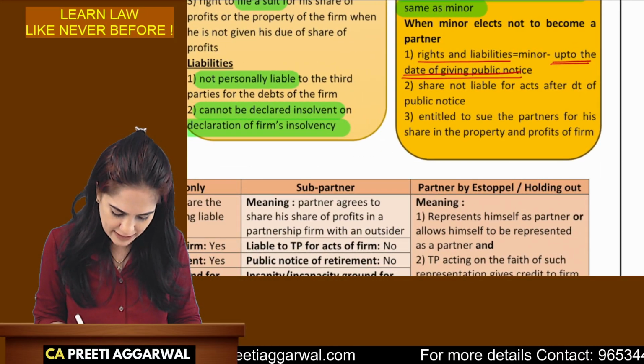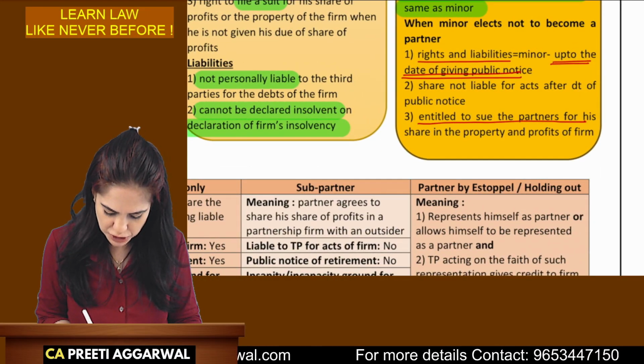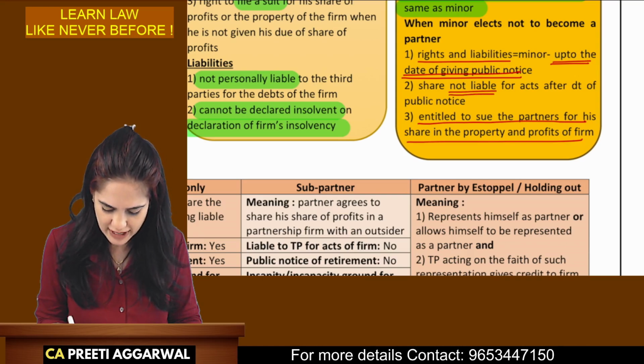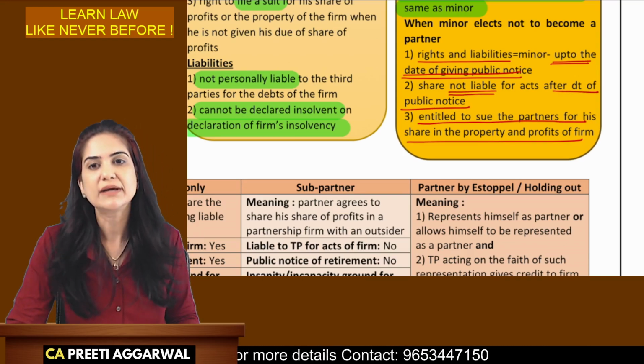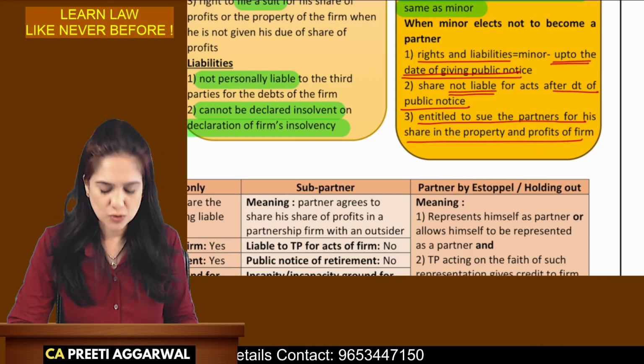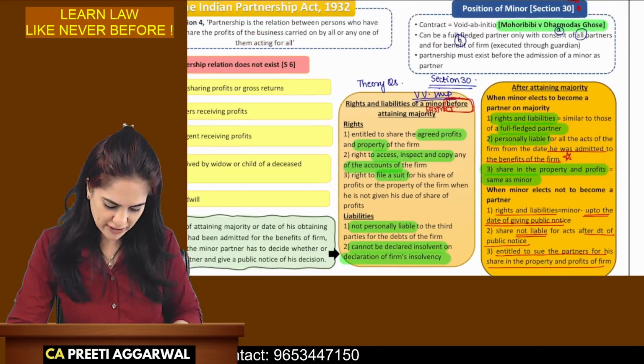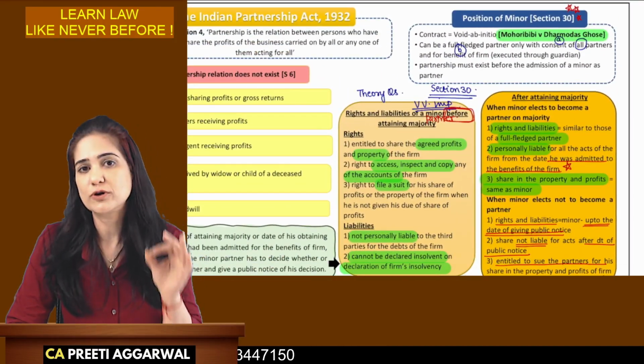Now, you are entitled to sue the partners if they are not giving you the share of profit and property. You are not liable for the acts of the firm done after the date of public notice. Okay. So, this was the part which I feel is important for exam, very important for theory question.